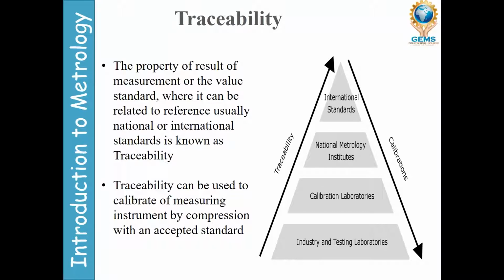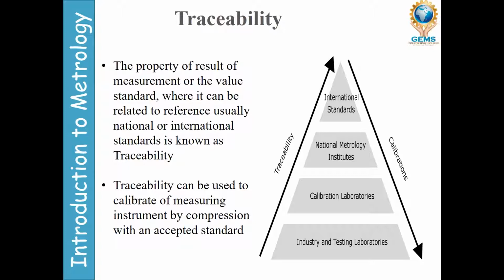Traceability. What is traceability? The property of the result of a measurement or the value of a standard whereby it can be related to a reference, usually national or international standards, is known as traceability. Traceability means, how are you measuring the instruments?